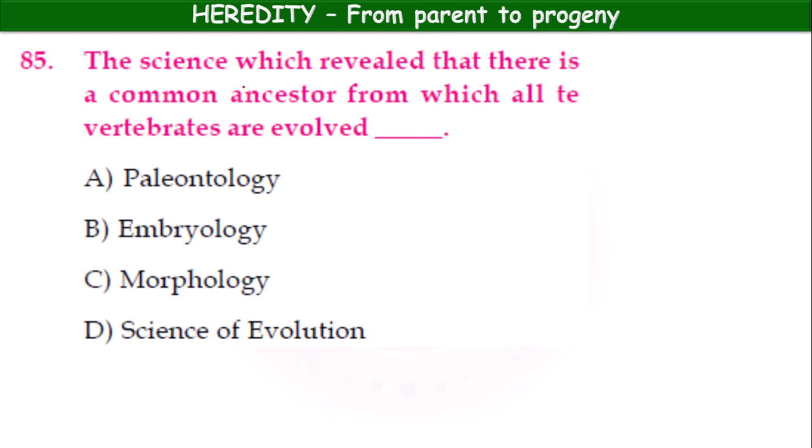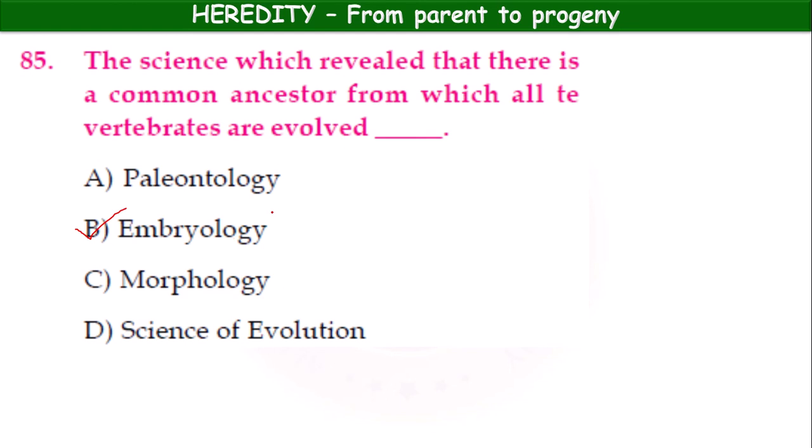The science which revealed that there is a common ancestor from which all the vertebrates are evolved: paleontology, embryology, morphology, science of evolution. It is embryology. Okay. Embryological evidences reveal that a common ancestor from which all the vertebrates are evolved.